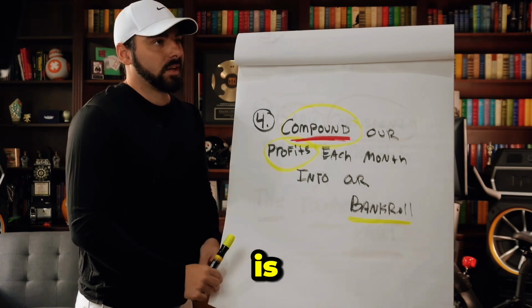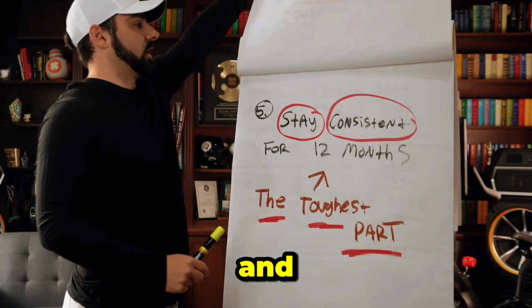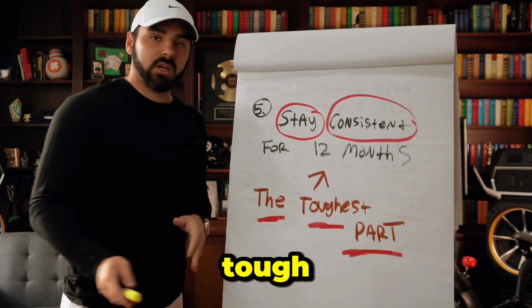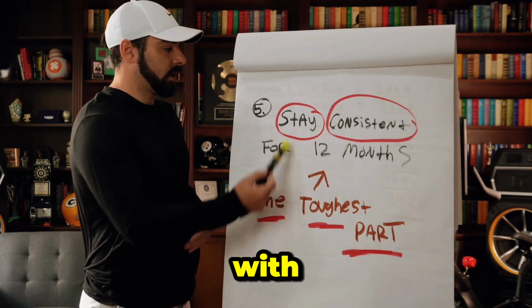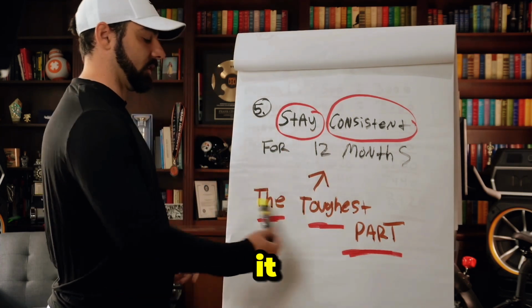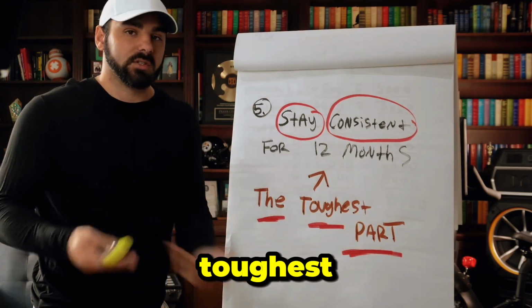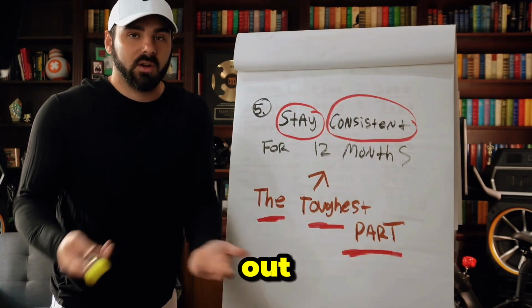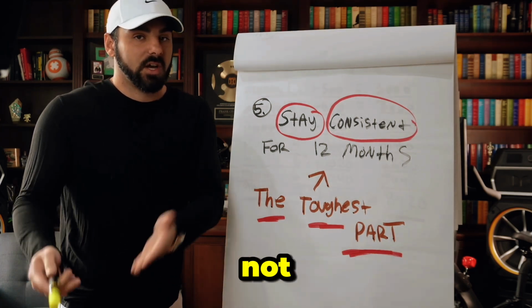Step 5, this is one of the toughest steps for everybody. And I'm just going to be honest, it doesn't sound tough, but it's tough for every single person that I've ever worked with. Staying consistent for 12 months doing this. Now you see I have it highlighted here. This is the toughest part. You would think the strategy is the toughest part because you can't figure out how to win 70 to 80% of the plays that you're putting in. That is actually not the toughest part.